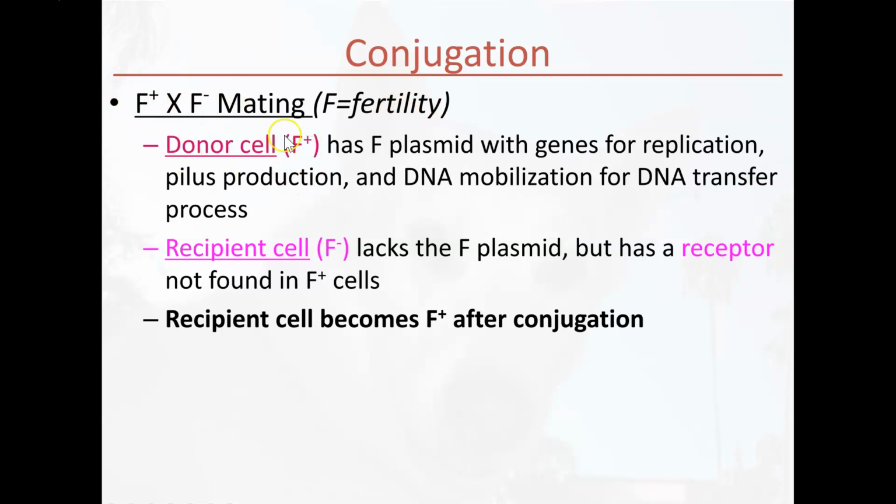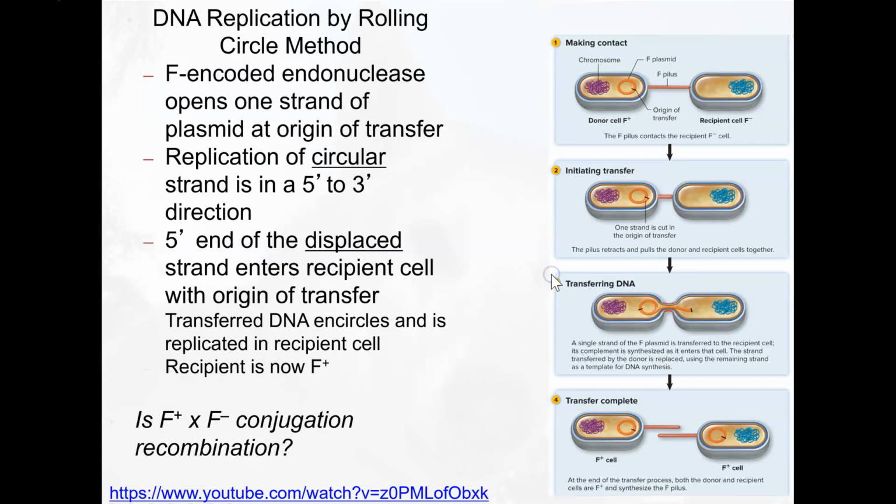So F positive donor cells have a special kind of plasmid within the bacteria that contains genes for the pilus production, replication, and transfer of DNA into another cell. This particular F plasmid has a certain subset of genes on it, whereas a recipient cell is considered F minus, and they have nothing. They don't have this F plasmid, but they do have a receptor that the sex pilus can grab onto. So let's look at how this happens.